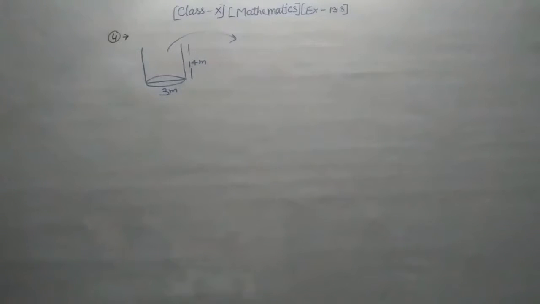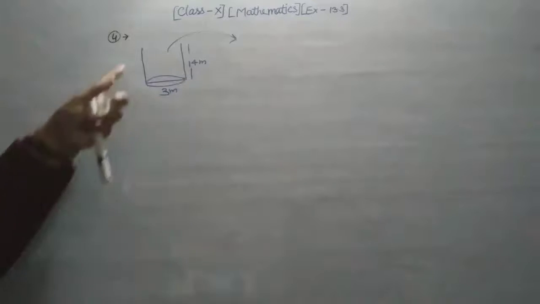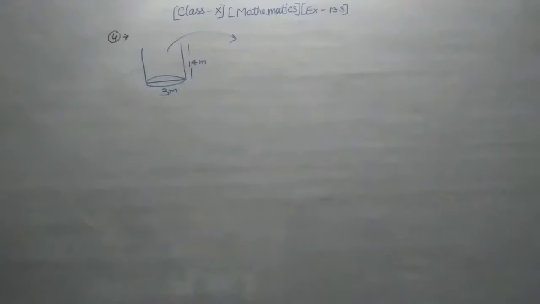Here the earth taken out of it has been spread evenly all around it. That means you have to spread it all around this, in the shape of a circular ring of width 4 meter to form an embankment, and find the height of embankment.